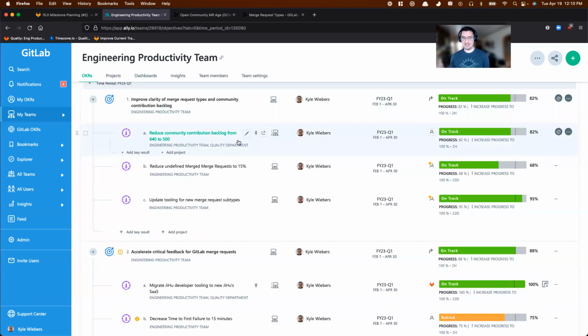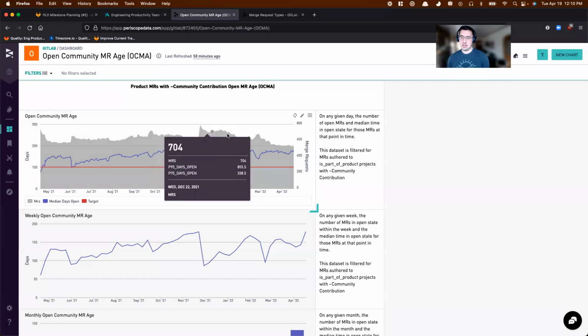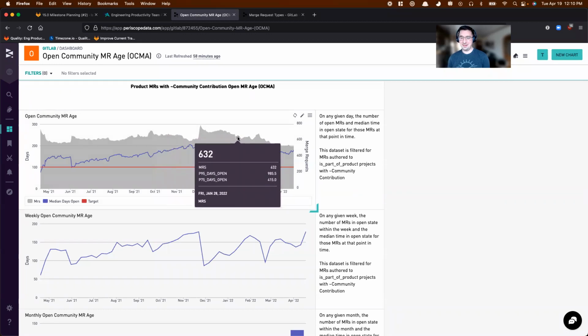So looking at activity and making sure that MRs aren't stale. And through that, we've also worked with contributor success to add tooling to help allow DRIs to act on the backlog. So this was revised from 640 to 500. That target may be adjusted as pending review.